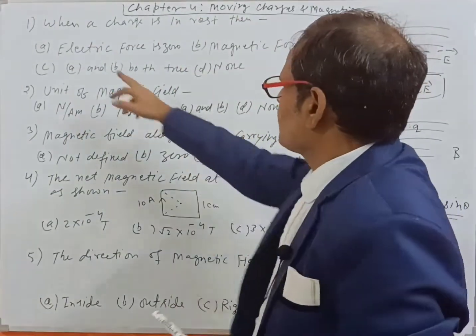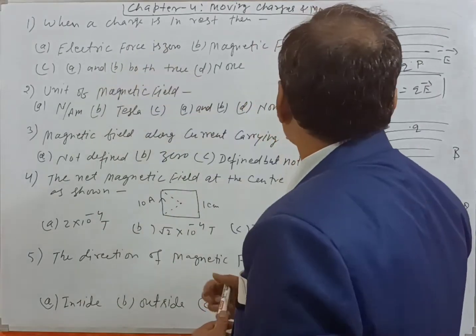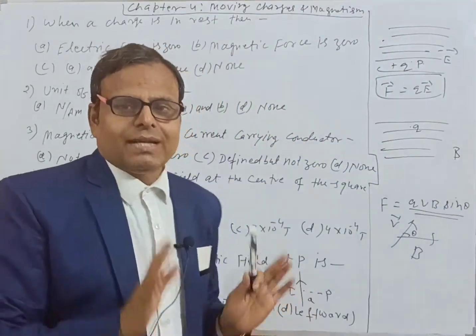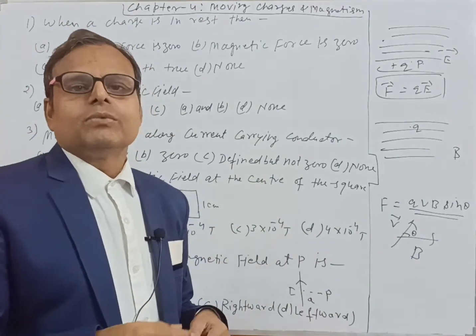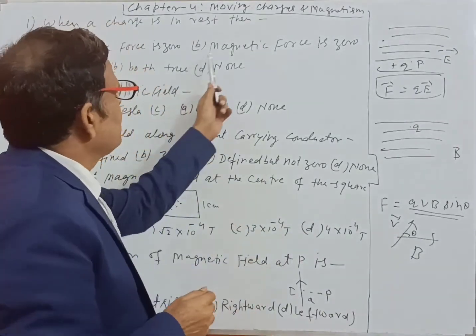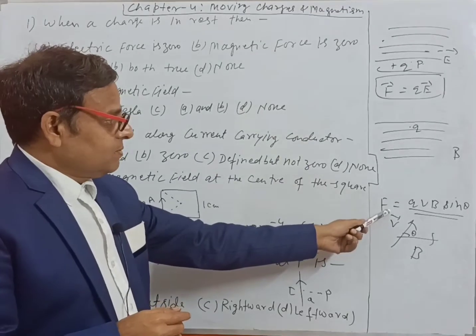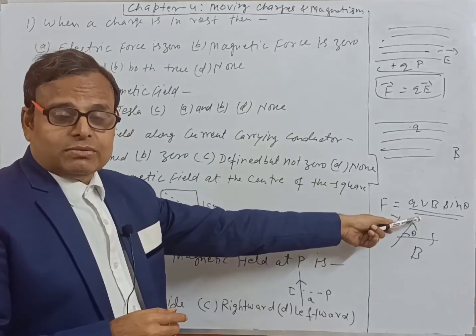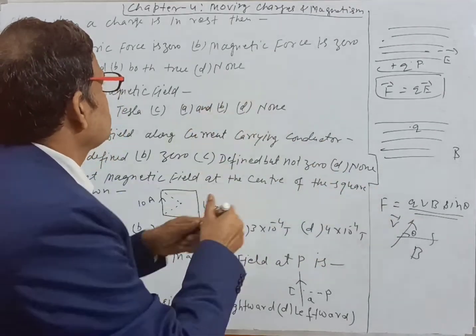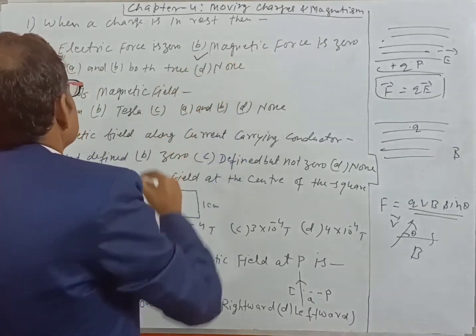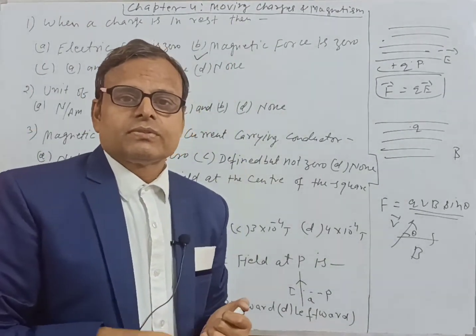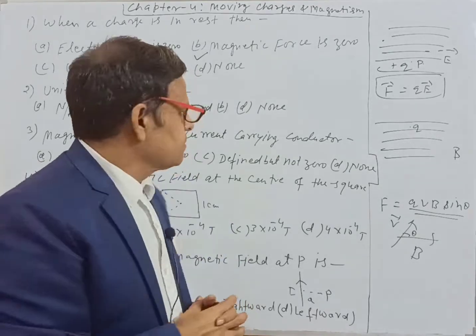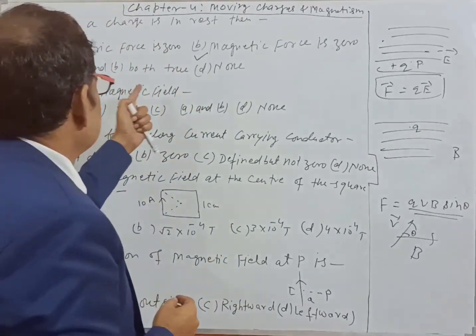That means electric force is 0? No, this is not true. Electric force will be applied even on a rest or a moving charge. And magnetic force is 0? Of course, magnetic force is 0 when V is equal to 0. That means option B is true, and other options are not true. So the first question is completed here.